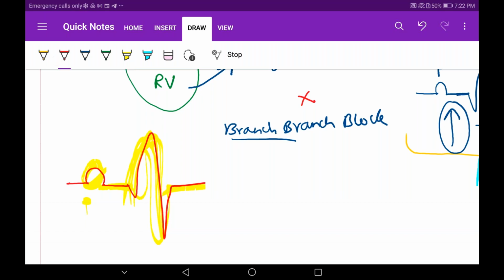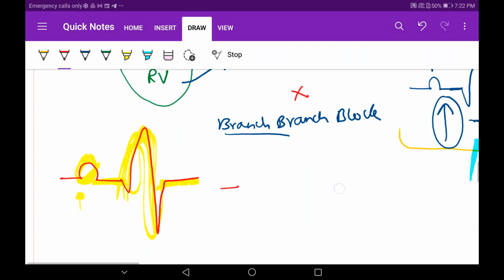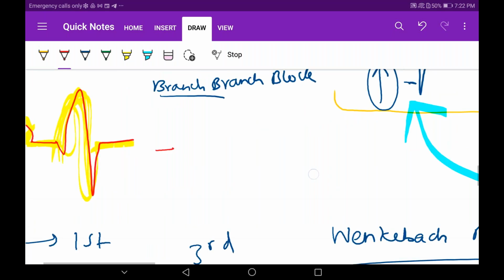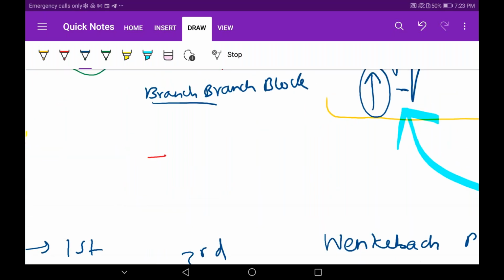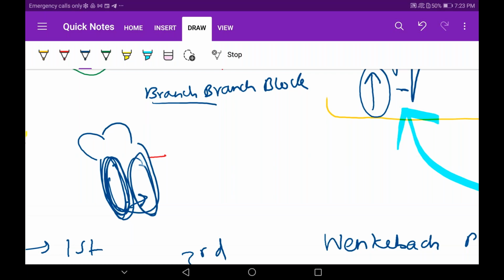So how will it appear on the ECG? It will appear prolonged. Why will it appear prolonged, guys? Because first the right ventricle is getting depolarized, it will take time, and then it will go to the left ventricle. So the QRS complex will become large.